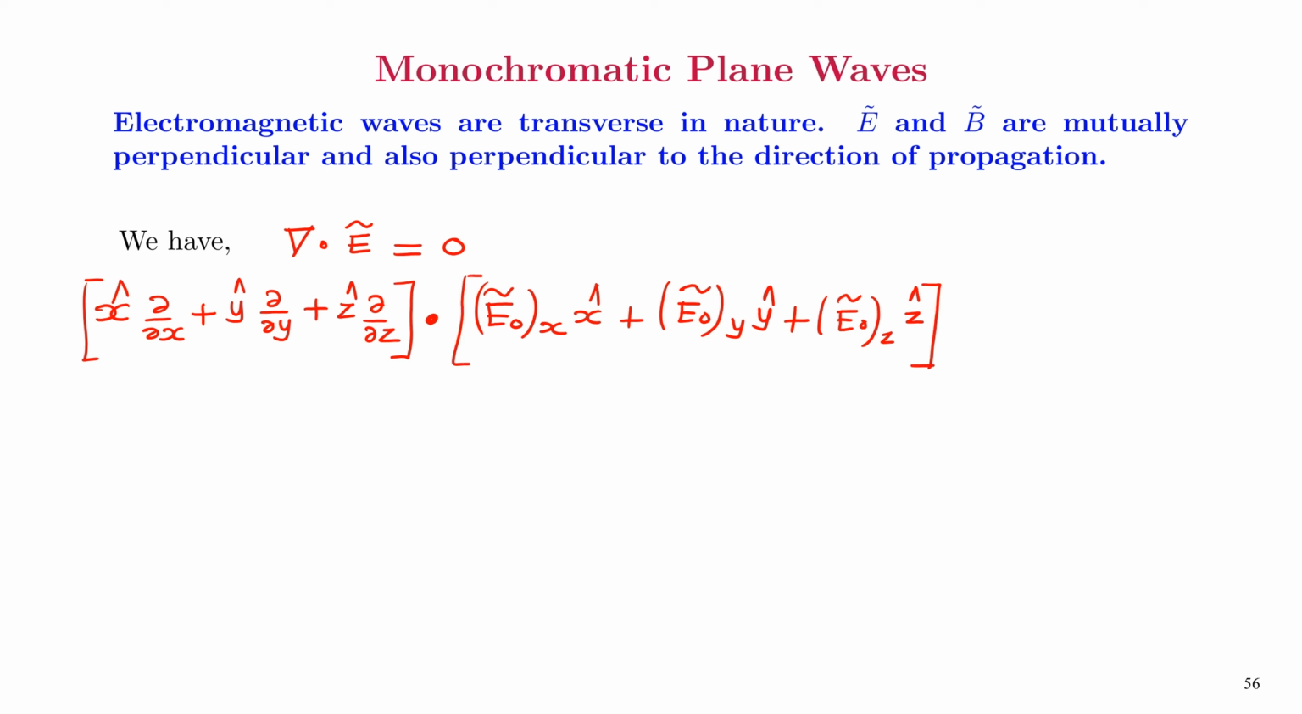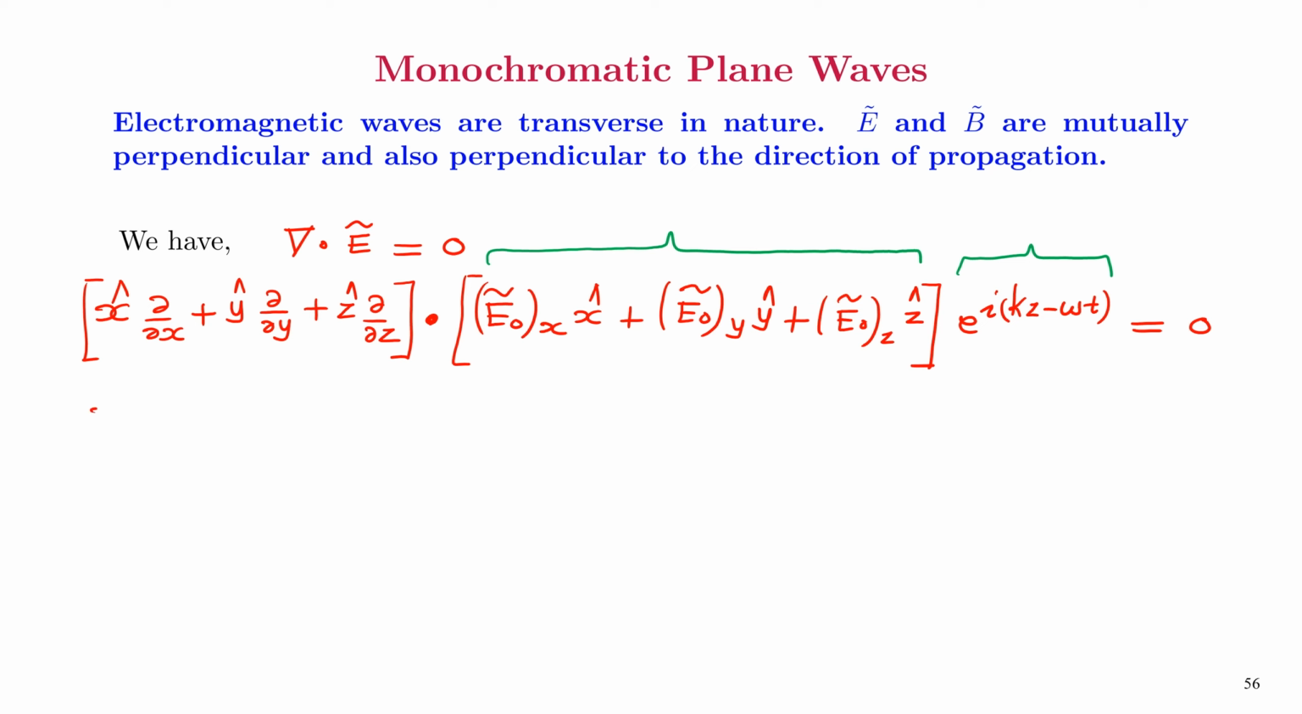Then this has to be multiplied by e raised to i(kz minus omega t), and this is equal to 0. So this part gives the amplitude and this part gives the phase.